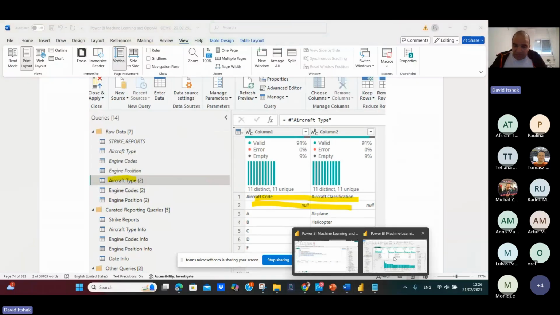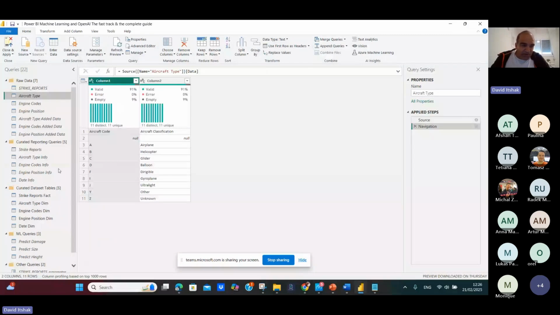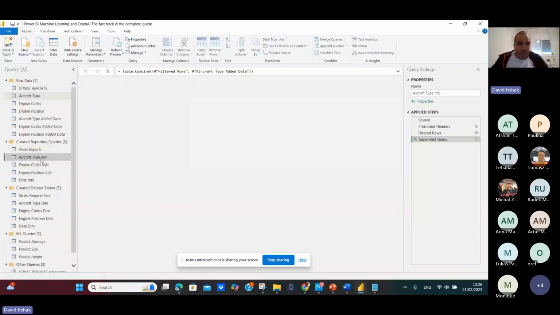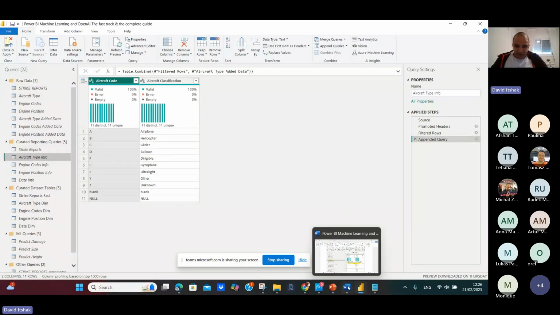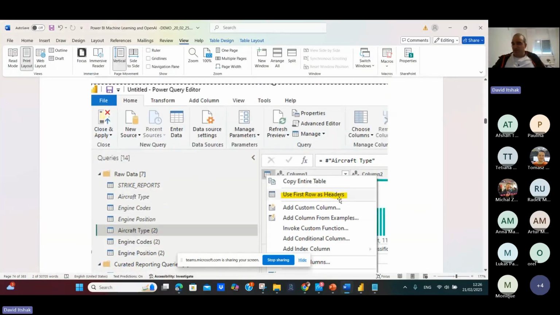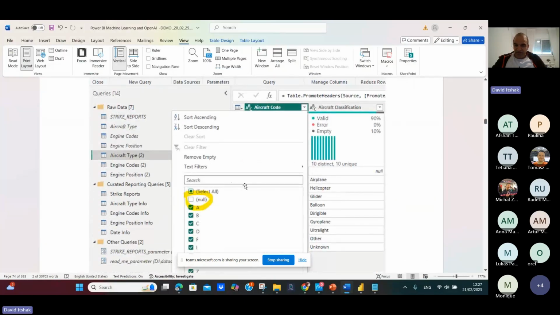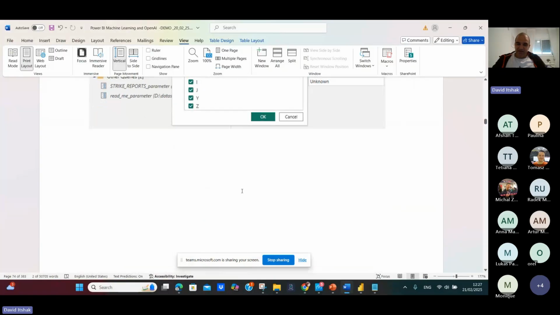You can see it here. Because of the Excel. You can see it here. But if you go to aircraft type info, this aircraft type, what I did is to go and use first row as header, and you can see it here, and select nulls.